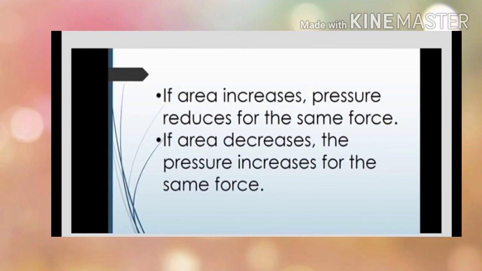If the area increases, pressure reduces for the same force, and if the area decreases, the pressure increases for the same force. For example, due to natural adaptation, the bottom surface of a camel's feet is broad. Hence the camel's weight is exerted on a large area and the pressure on the sand is reduced. This is why a camel's feet do not penetrate into the sand and it becomes easy to walk.